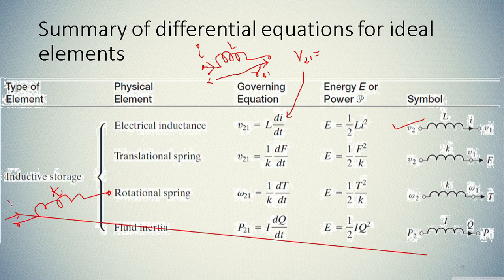If we apply force F at that point, due to which the displacement at this point is x1 and at this point is x2, then we can represent the force as F equal to K multiplied by (x2 minus x1). In the same way you can find it for rotational spring and fluid inertia. Don't worry about this, just remember the inductance for right now.